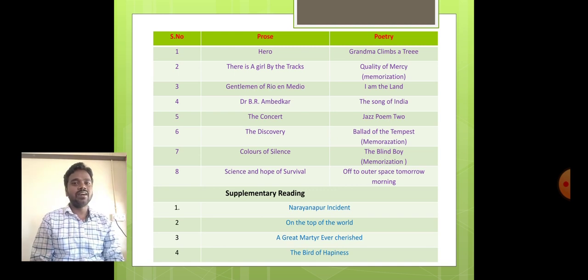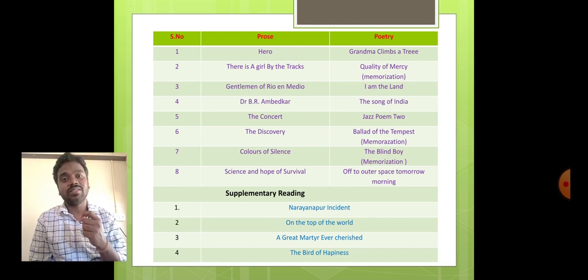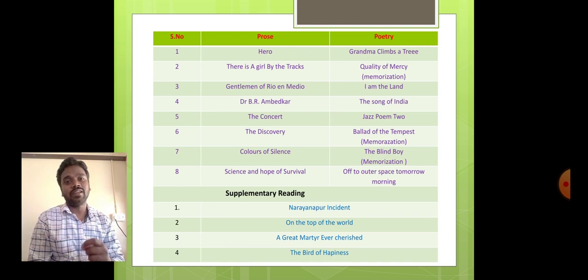So who wrote this? R.K. Narayan. So this masterpiece, Hero, this is an extract, one important piece of work which is taken from one of the most important works by R.K. Narayan. So what is that important work? The important work is Swami and Friends. Hero, the lesson Hero, it is an extract, or it is like a short story.